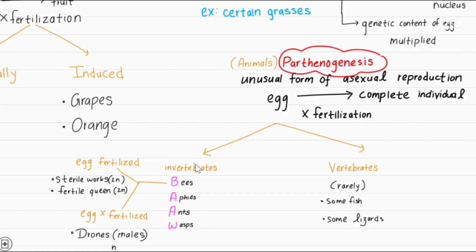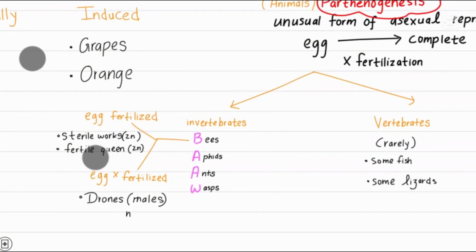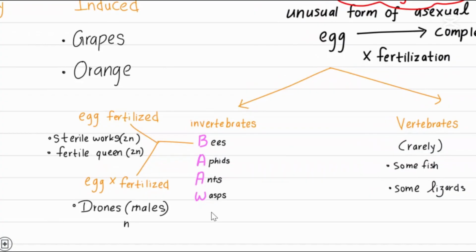We can see it in invertebrates and also vertebrates, but you can commonly see it in invertebrates rather than vertebrates. I have a mnemonic for you. You can remember it as BAAW: bees, aphids, ants, and wasps. And when it comes to vertebrates, rarely you can find it in some fish and some lizards.